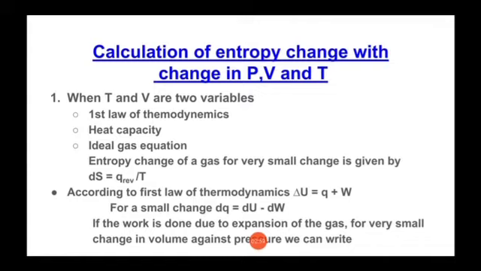In this case we have to use heat capacity for two different variables, that is at constant volume and constant pressure. At constant volume heat capacity becomes CV, and at constant pressure heat capacity becomes CP.